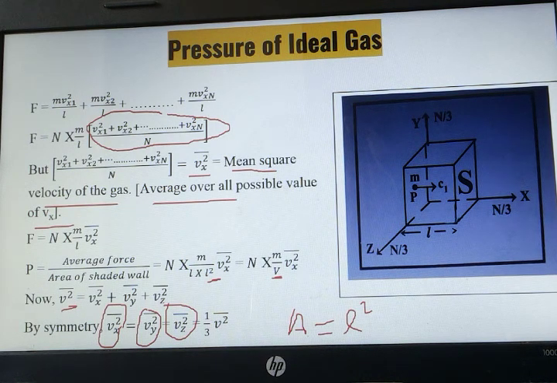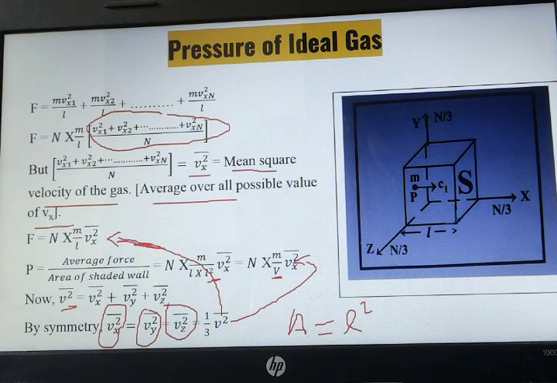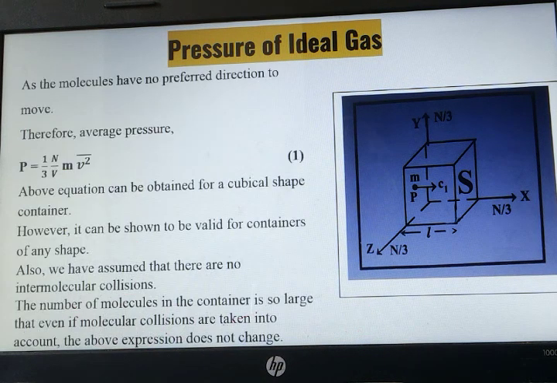So in this case what we can write? We can write this over here. ये सिर्फ लिख सकते हैं. Sorry, यहाँ पे नहीं. We can write this over here. So what will pressure be? n into m upon V, 1/3 V square bar. वही लिखा हुआ है. P is equal to 1/3 n upon V m V square bar.